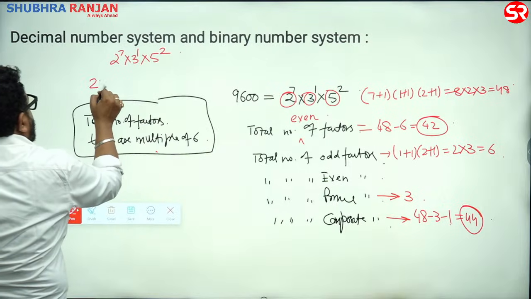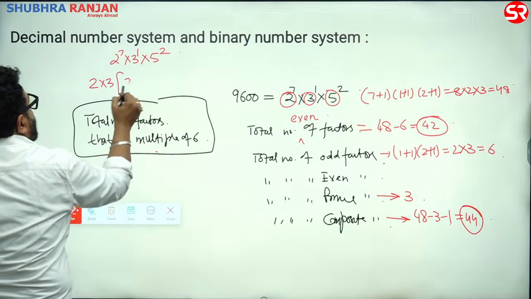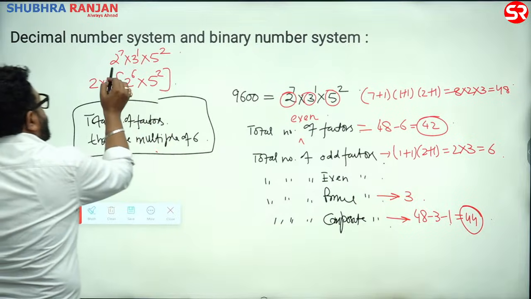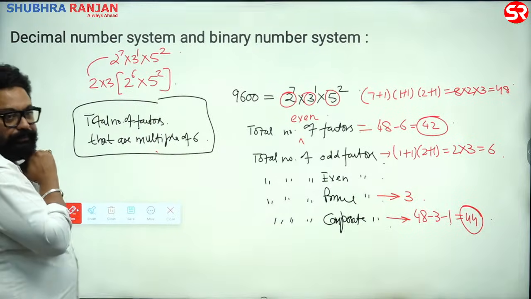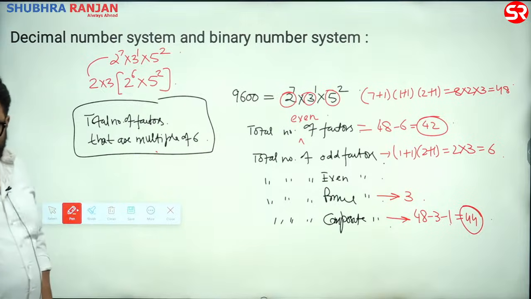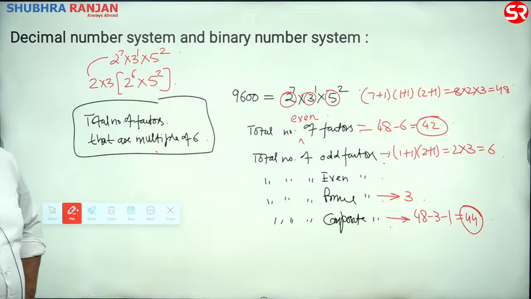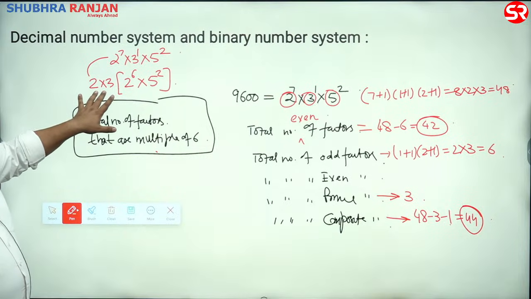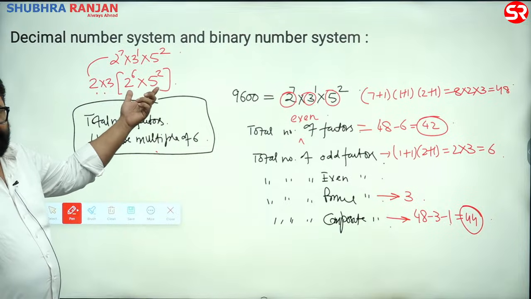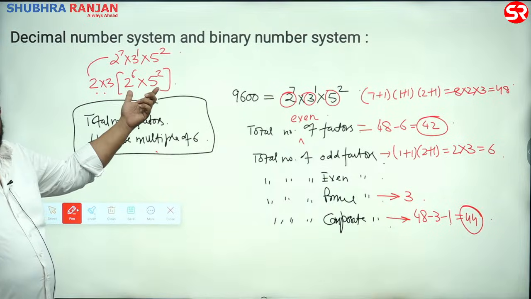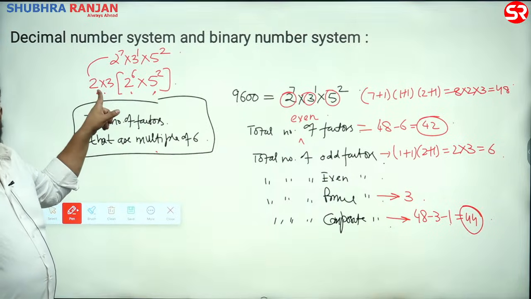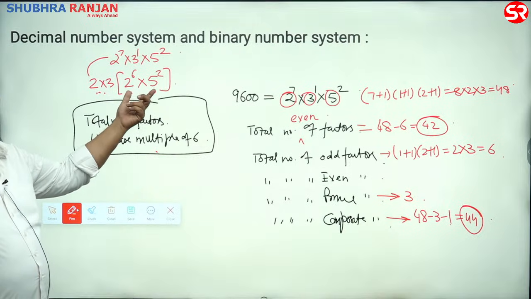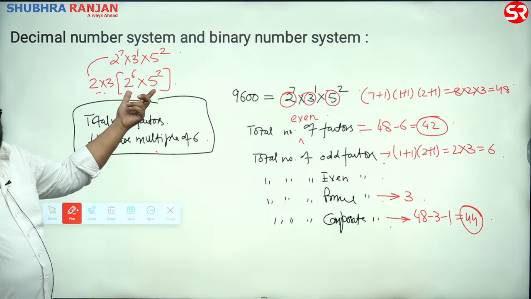So 2 and 3 common comes out to be 2 to the power 6 into 5 to the power 2. So take 2 out, 3 out. All right, please, this is important. Take 2 out, take 3 out. Now this number is 6 outside, and any factor that comes from here would be a multiple of 6, isn't it? If you take 6 common and now you find the number of factors from here,